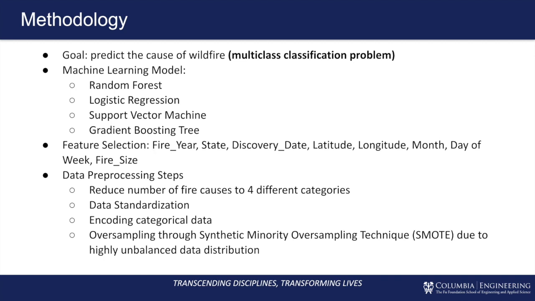The data preprocessing steps are listed below. We first reduce the number of fire causes to four different categories. Then we do data standardization, which is a common step before machine learning. Then we encode the categorical data. And because there is a highly unbalanced nature within our datasets, we will employ the SMOTE technique to balance our data to better train our models. So this is my part.